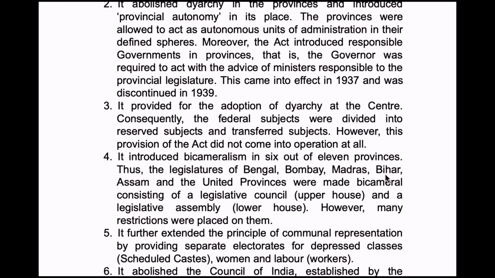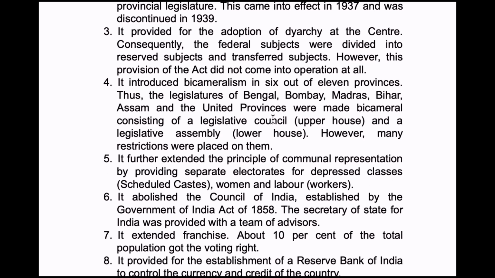Fourth point, it introduced bicameralism in 6 out of 11 provinces. Thus, the legislatures of Bengal, Bombay, Madras, Bihar, Assam, and United Provinces were made bicameral, consisting of a legislative council, that is upper house, and a legislative assembly, that is lower house. So 6 out of 11 provinces had bicameral legislatures. That means they have both upper house and lower house. However, many restrictions were placed on them.